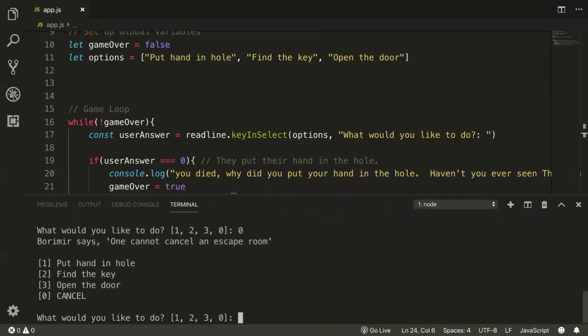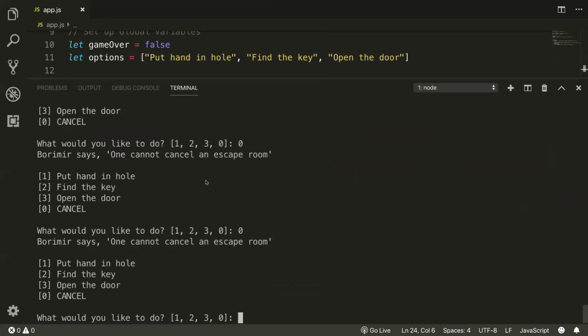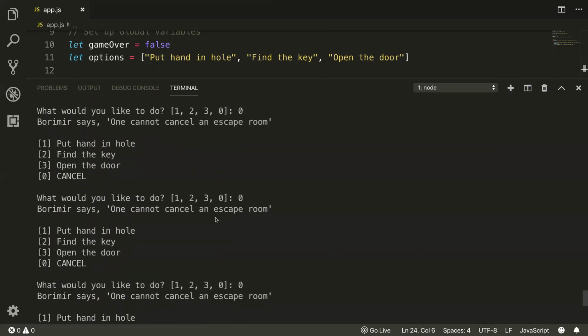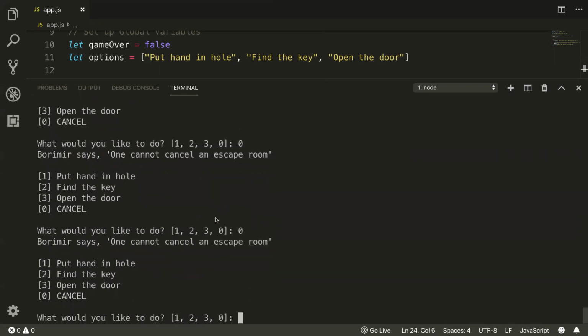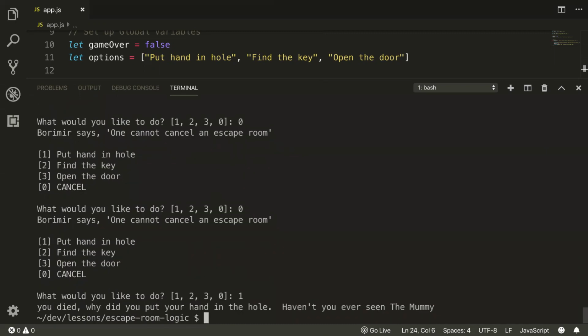Try again. Oh, it doesn't look like anything's happening because I'm hitting the mute button. Okay, I'm hitting 0. It doesn't look like anything is happening, but if I scroll up, this has happened over and over again. It keeps refreshing. But if I scroll up, here's every time Boromir is telling me I can't cancel the escape room. But then if I hit 1, you died. Why'd you put your hand in the hole? Haven't you ever seen The Mummy?